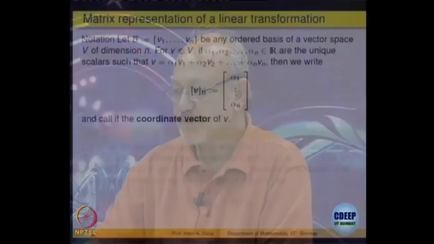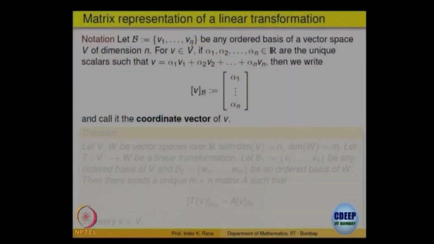If V is a vector space and you have got an ordered basis V1, V2, Vn, once again the order is fixed, right. So, what does that mean? It is a basis. For every vector V, you have got unique scalars alpha 1, alpha 2, alpha n, such that this vector is a linear combination of them, right. That is a basis. And their order is fixed.